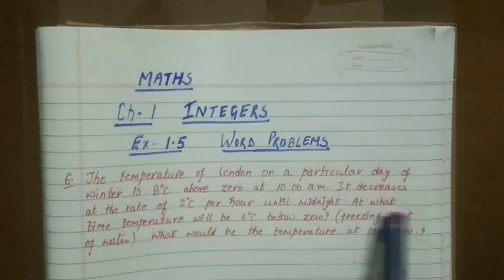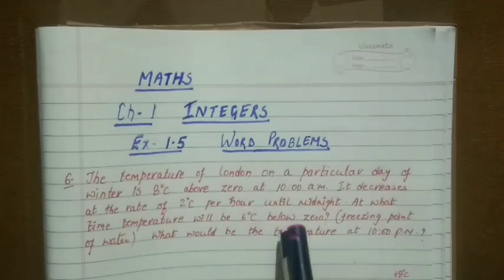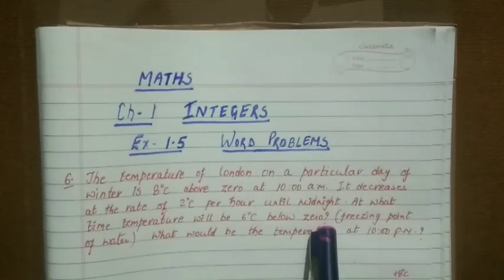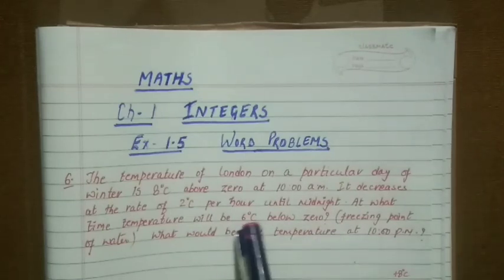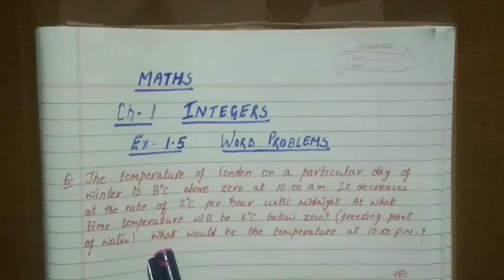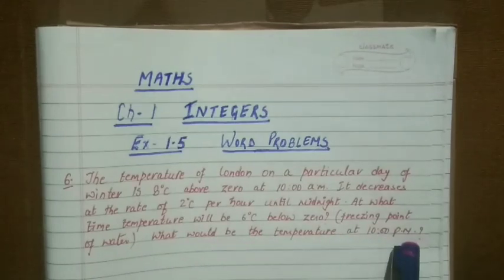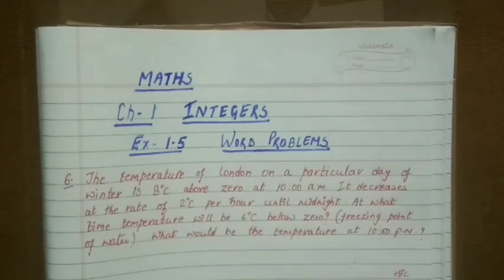Now they are asking at what time the temperature will be 6 degrees Celsius below 0. Below 0 means now they are asking about minus 6 degrees Celsius. They are asking at what time it will reach minus 6 degrees Celsius. And they are asking one more thing, what would be the temperature at 10 p.m. So children, there are two methods to do this question.